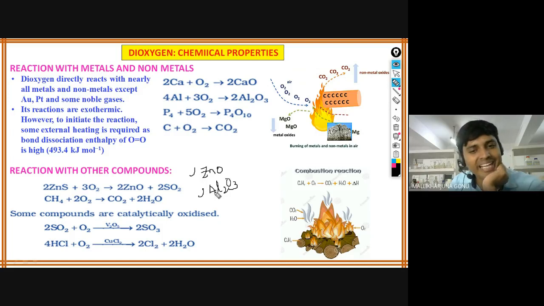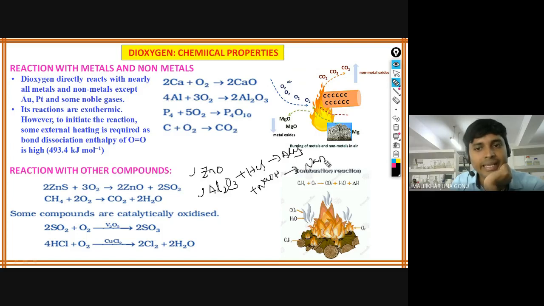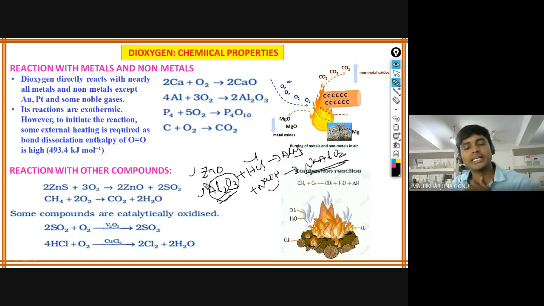So they will react with both acids and bases. Al2O3 can react with HCl and also with NaOH. The products will be different types of compounds. AlCl3 can be formed here, and here NaAlO2. Okay, this type of compound can be formed. Whatever compound reacts with both acids and bases, we call it an amphoteric oxide. So since we are studying oxides, we are studying that property.